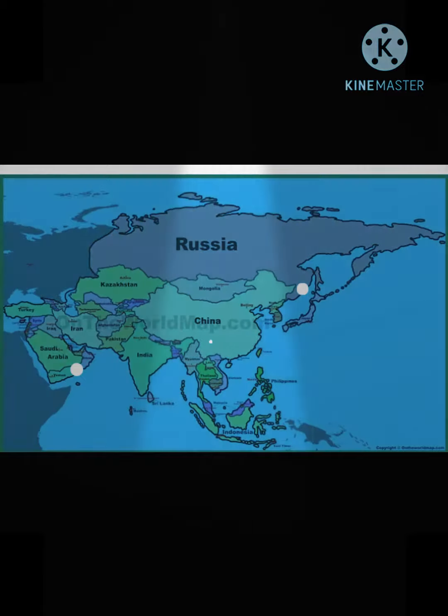Asia. Asia is the largest continent. It covers about one-third of the total land area of the Earth. The continent lies in the eastern hemisphere. The Tropic of Cancer passes through this continent. Asia is separated from Europe by the Ural Mountains in the west. The combined land mass of Europe and Asia is called Eurasia.